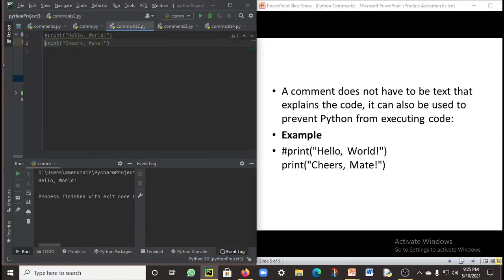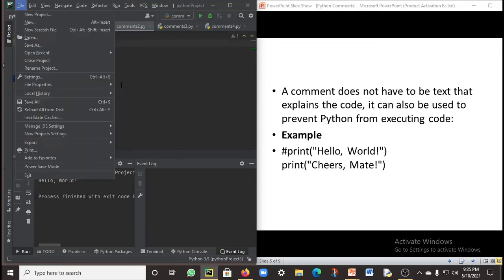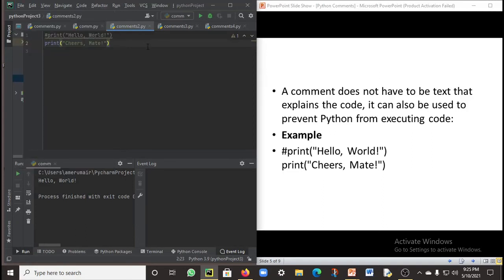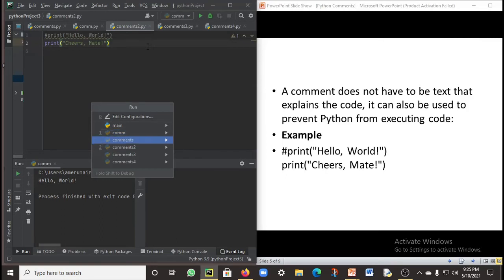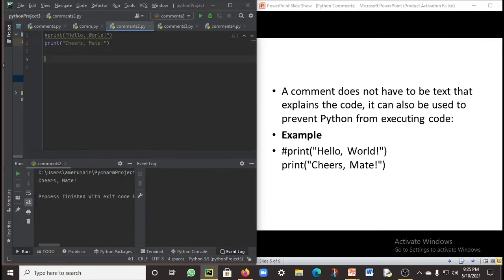You can see this is hash print hello world, and at the bottom it's print cheers mate. So let's run this code. Yeah, here as you can see I've got the output as cheers mate. So this is how this works.